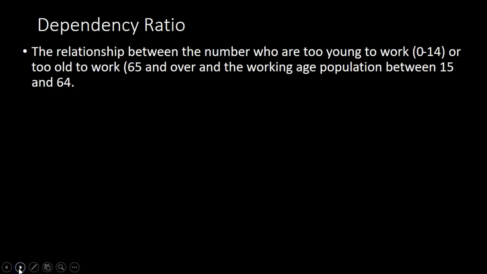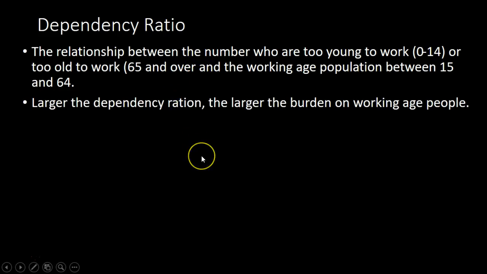Dependency ratio. This is the relationship between the number of people who are too young to work, 0 to 14, or too old to work, 65 and over, and the working population, that's between 15 and 64. The larger the dependency ratio, the larger the burden on working age people.